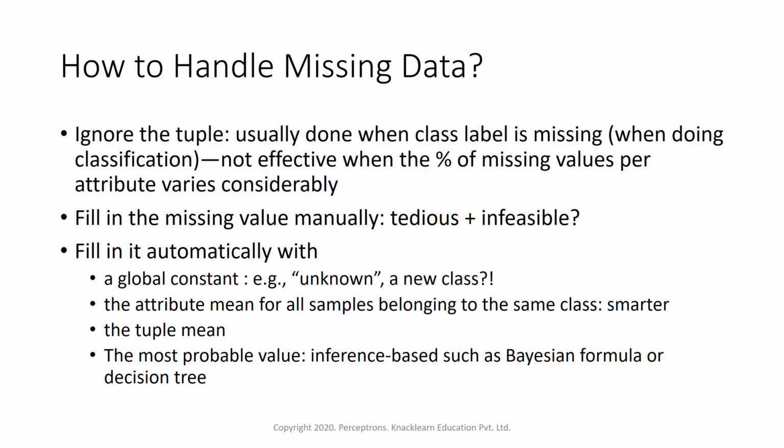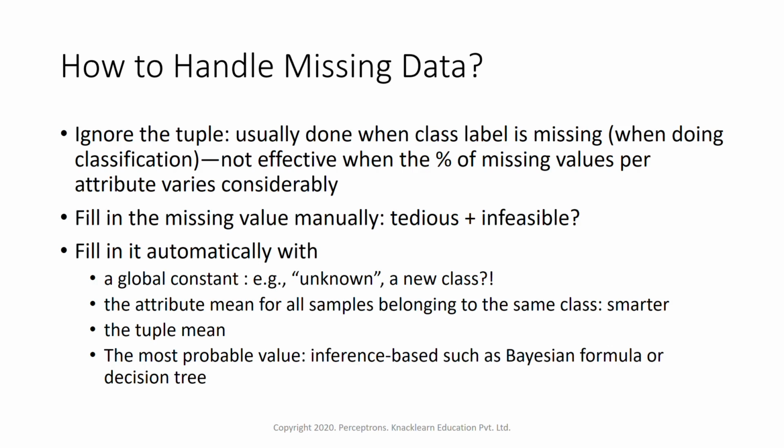The next is filling in automatically with a global constant, that is an unknown value. Suppose we don't have a value and we just fill up all the missing values saying unknown. That we can also do. It's like filling up by taking a global constant value, either unknown or a new categorical class, saying null value or not important, though this is not recommended.